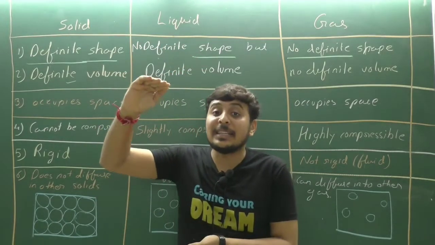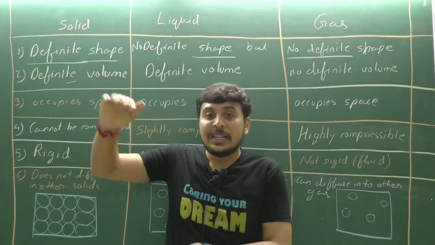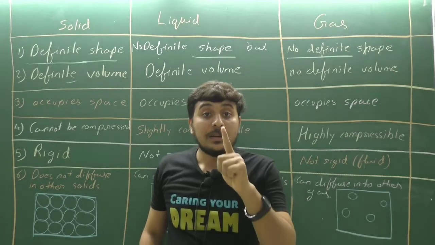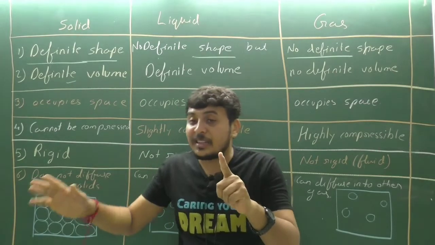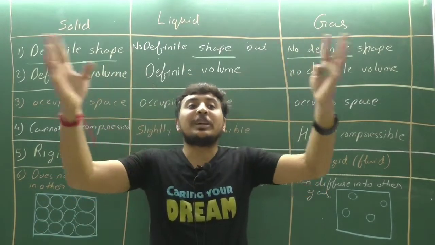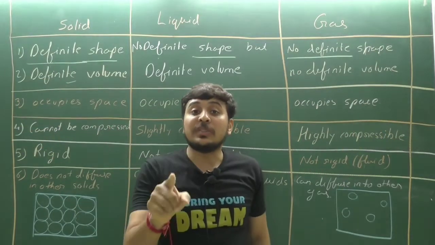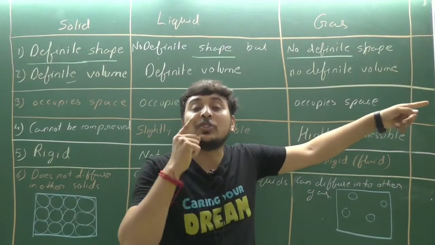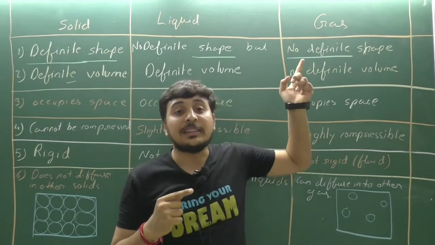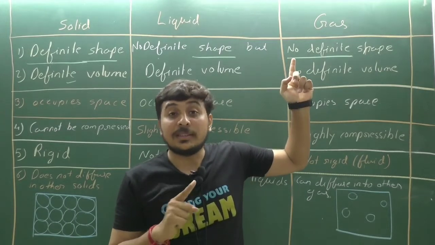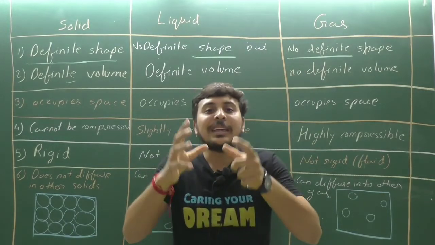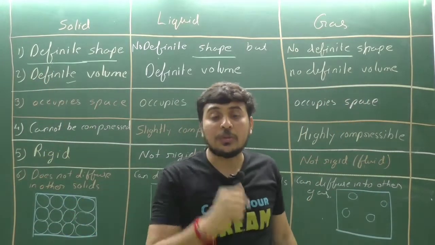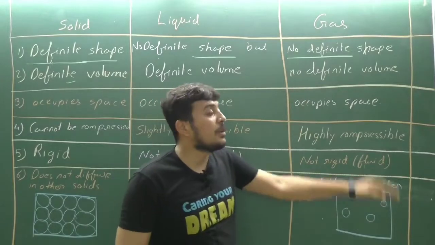Inside the cylinder there is a gas. Now what will be the volume of the cylinder? We can measure it by the cylindrical volume you are studying in maths. But as and when the gas comes out of the cylinder, it thoroughly spreads into the whole room. Why? Because if the cylinder is leaking in the kitchen and you are sitting in the room, you are easily able to smell that gas. Gas is leaking somewhere. So it means gas occupies the volume of the whole container. So gases also do not have a definite volume.